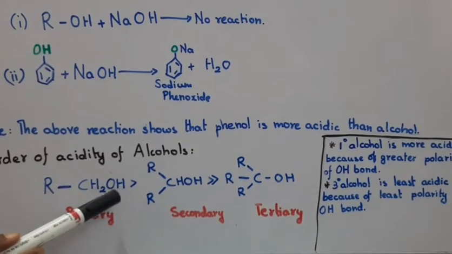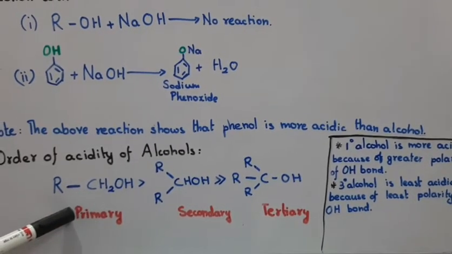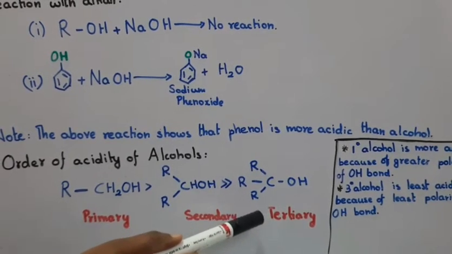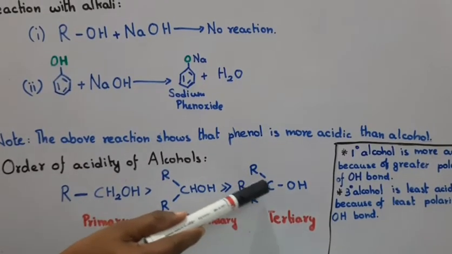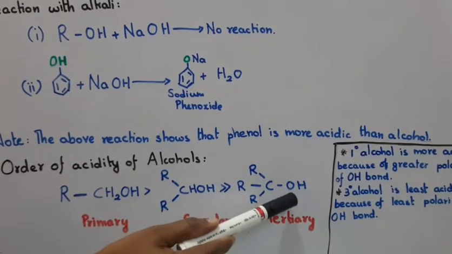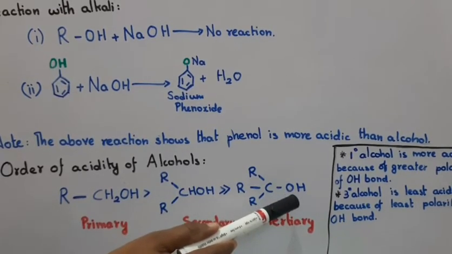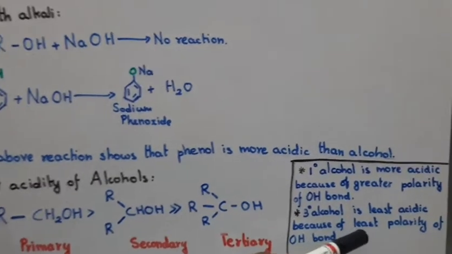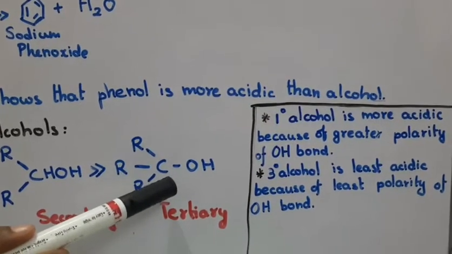So that is why primary alcohol is more acidic, and compared to that the least acidic is tertiary. Why? Because three alkyl groups are present, which keep on releasing electrons. This oxygen gets more electron density, so the polarity of the OH bond is least, and so tertiary is the least acidic.